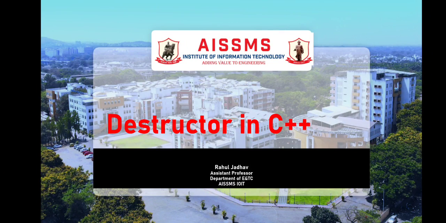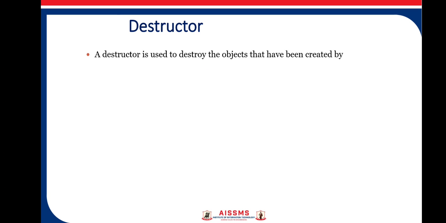Welcome you all in this video lecture on destructors in C++. Now what is a destructor? It is used to destroy an object which has been created by a constructor. We know that constructor is a special function which is used to initialize the data members of an object.